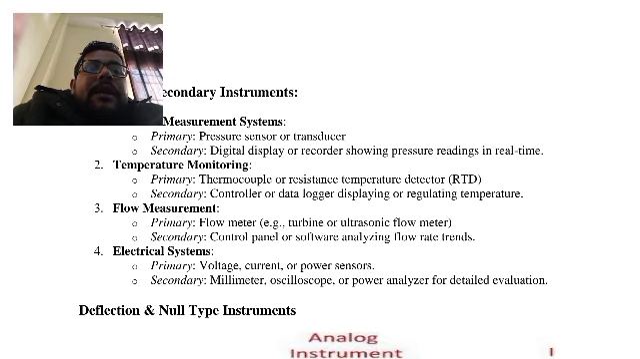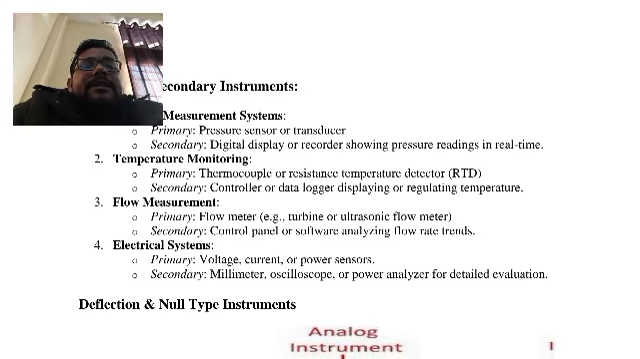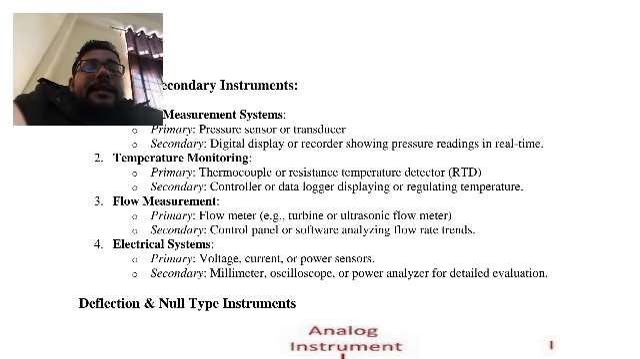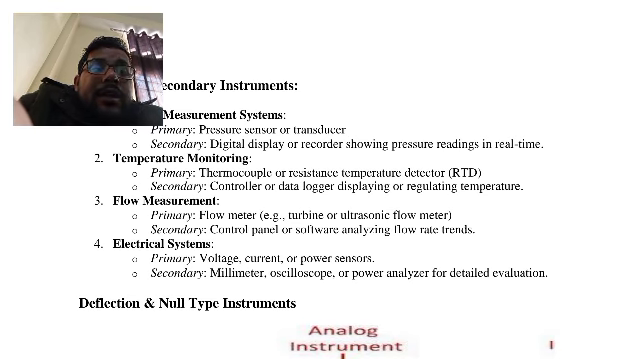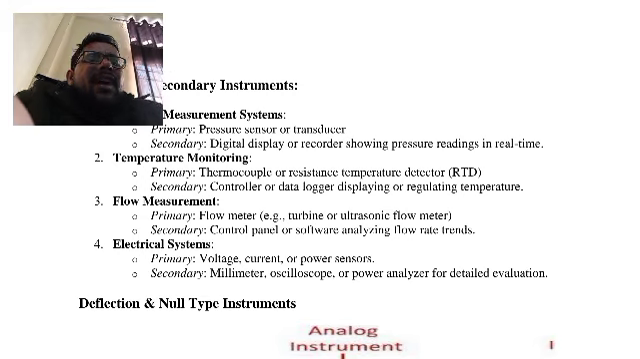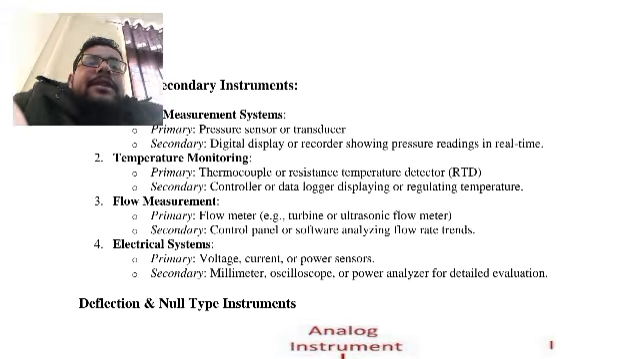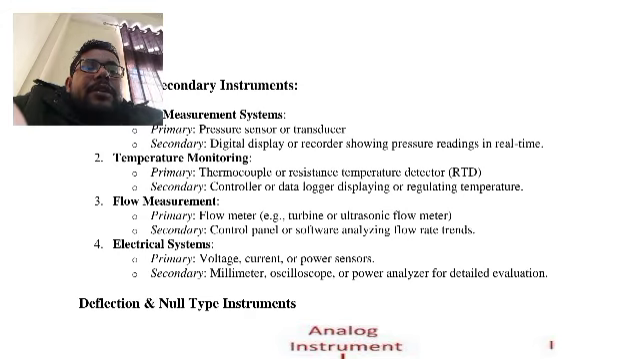For temperature measurement, the primary may be a thermocouple, RTD, thermistor, anything that can detect the temperature. Its output is then given to the second instrument. That secondary instrument may be a controller, data logger, display, or regulator. All those things can be here, so we can use the second instrument.